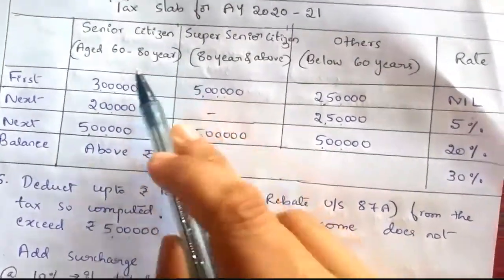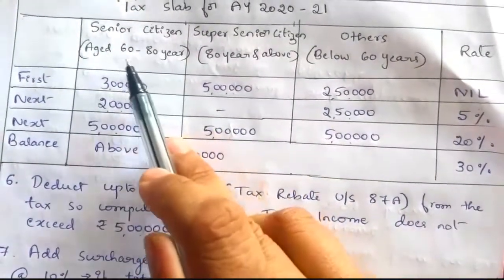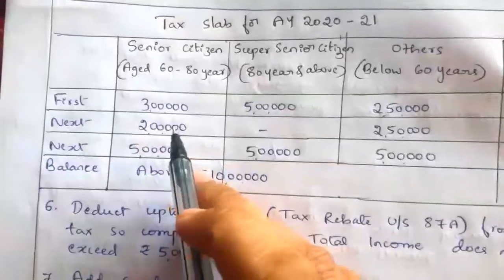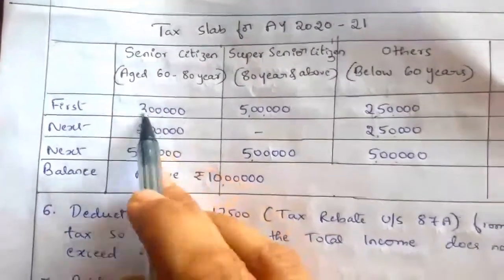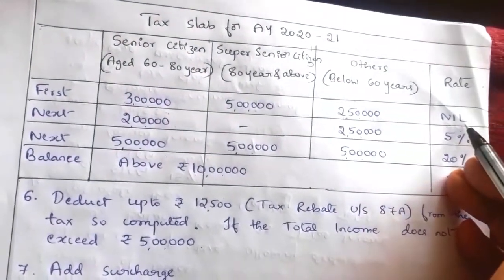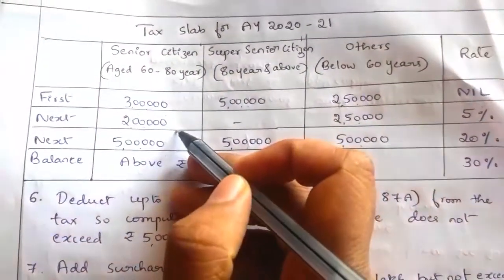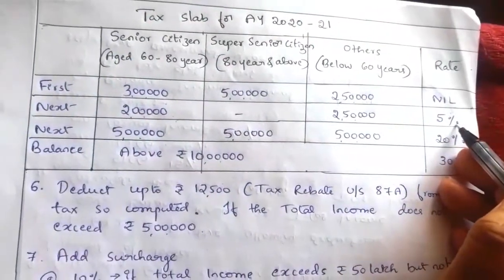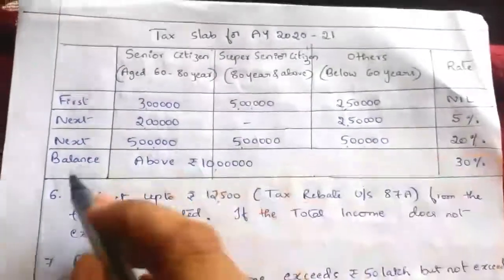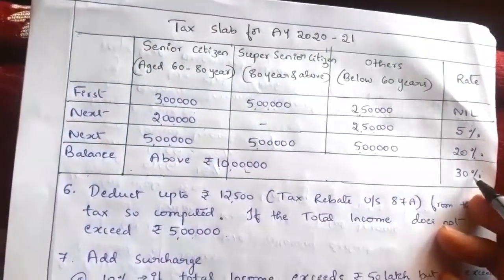In case of a senior citizen, the person aged above 60 years, below 80 years, between 60 to 80 years, what is the tax slab applicable to this senior citizen? So here on the first 3 lakh income, he need not pay any tax, nil, or a 0% tax, or a tax exemption. On the next 2 lakh income, he has to pay 5% tax. On the next 5 lakh income, he has to pay 20% tax. Balance, whatever the income above 10 lakh, is computed at 30% rate of tax.